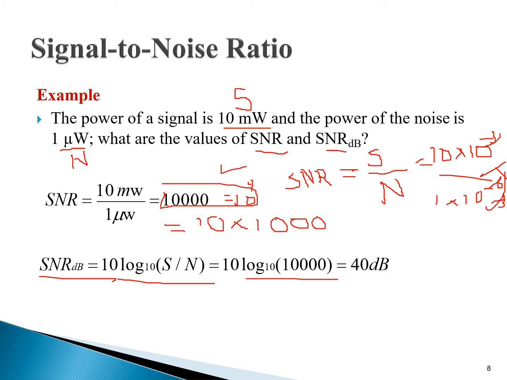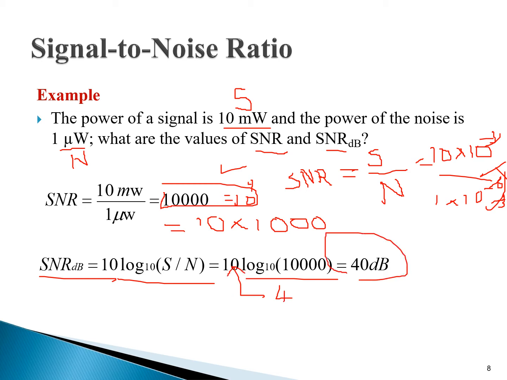We have to calculate the value of the log. You may calculate it from your calculators. The answer of log base 10 of 10 raised to power 4, or 10,000, is 4. When you multiply this 4 with 10, you will get 40 dB.